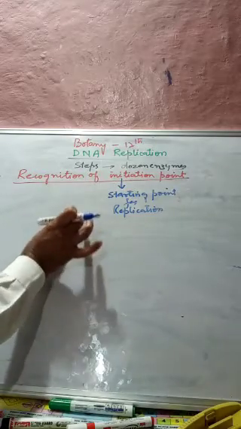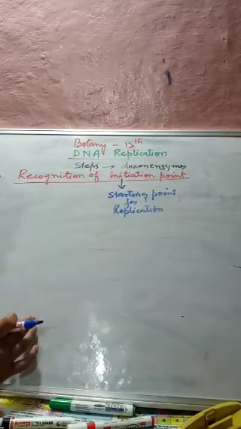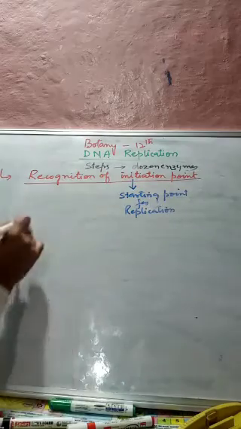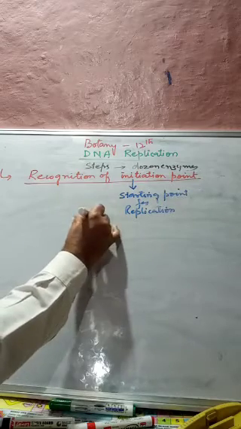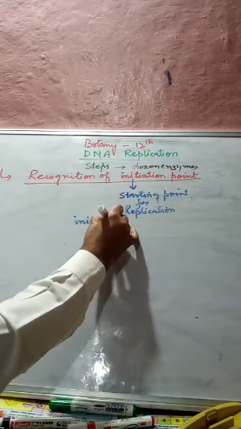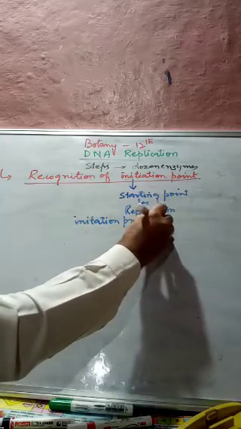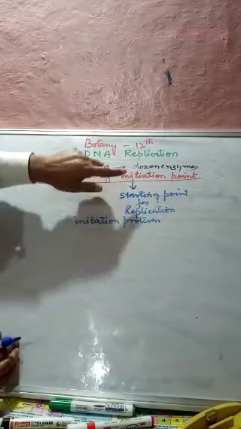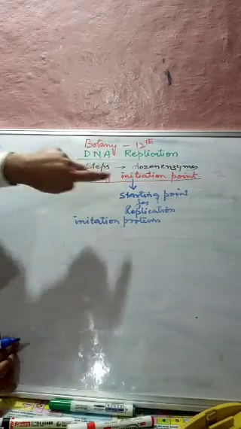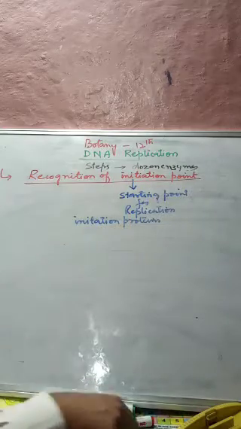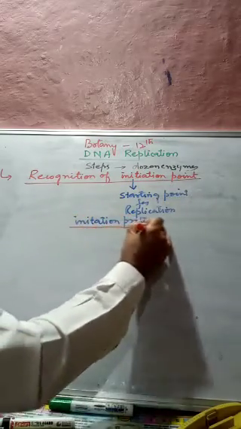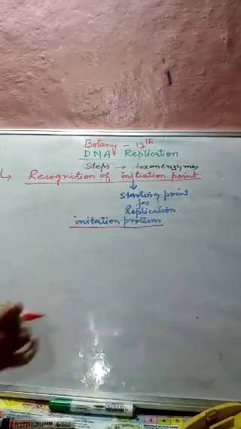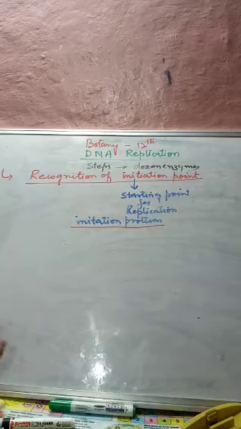Now to identify this initiation point on the DNA molecule, we need some proteins, called initiation proteins. These initiation proteins help us in locating the initiation point on the DNA.